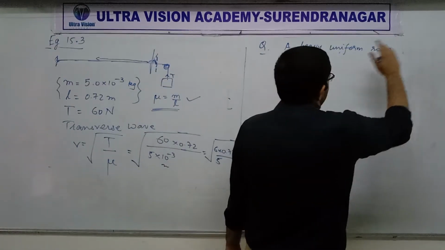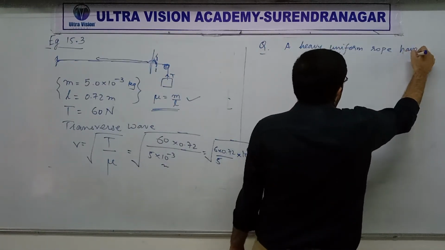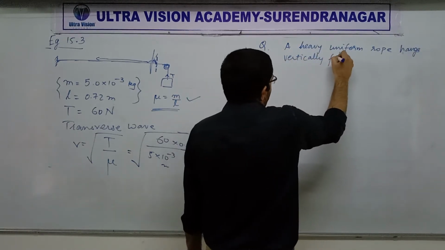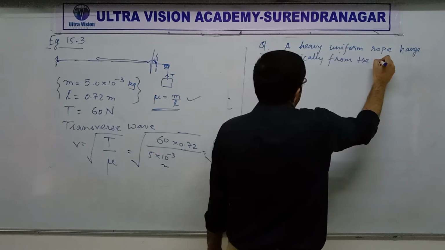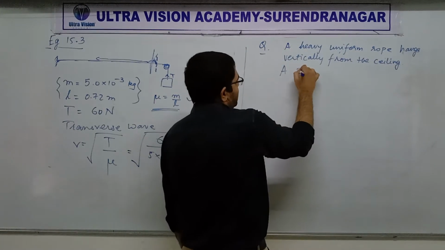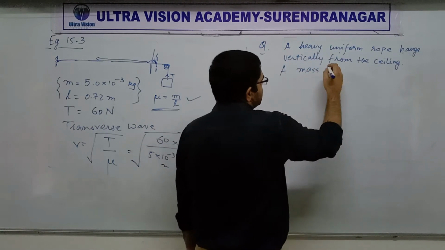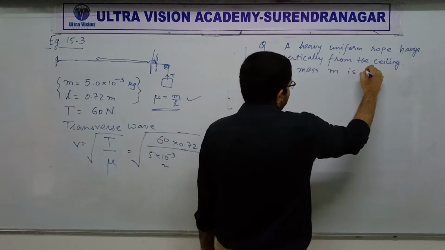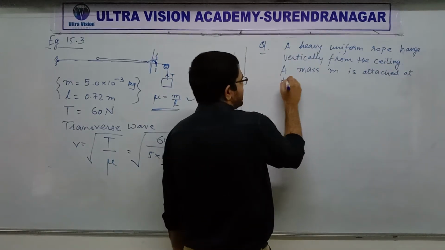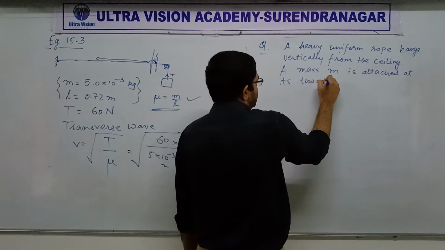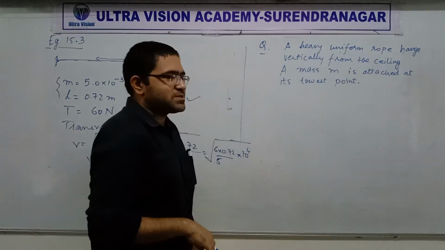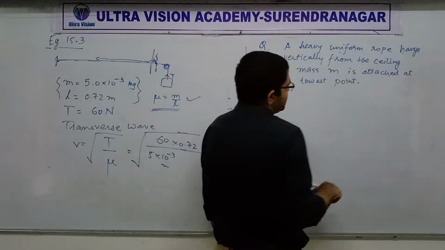A heavy uniform rope hangs vertically from the ceiling. A mass m is attached at its lowest point.